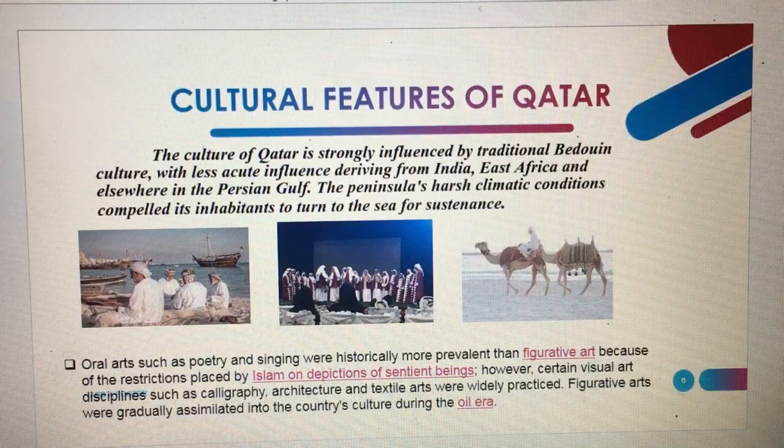Cultural features of Qatar. The culture of Qatar is strongly influenced by the traditional Bedouin culture, with less acute influence deriving from India, East Africa, and elsewhere in the Persian Gulf. The peninsula's harsh climate conditions led its inhabitants to turn to the sea for subsistence.